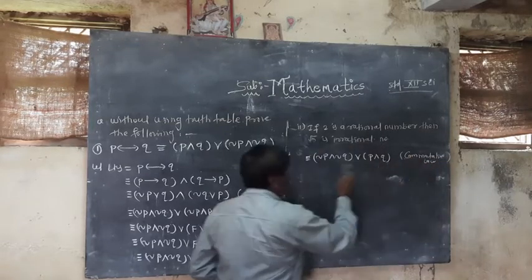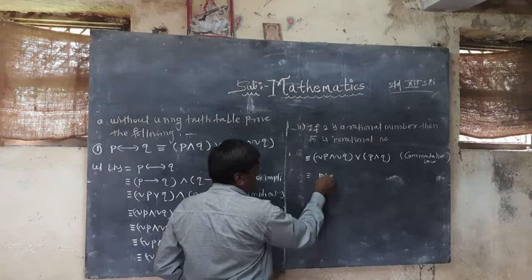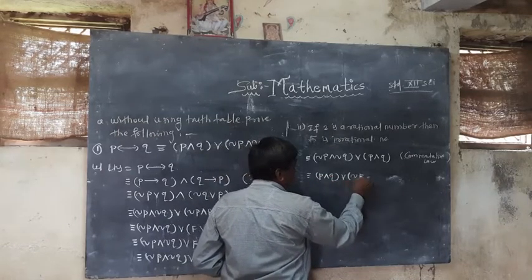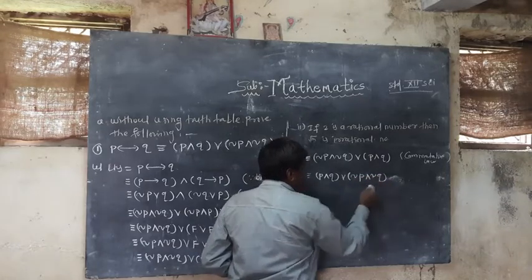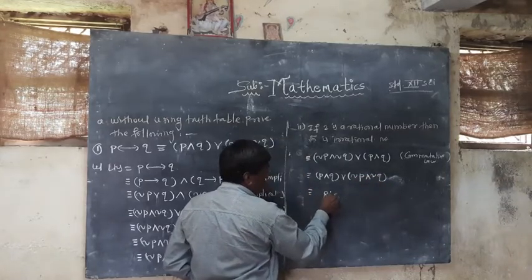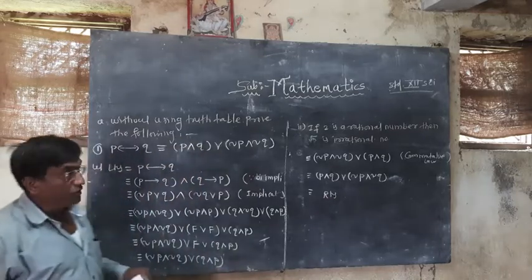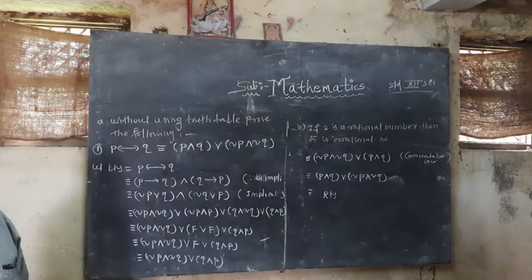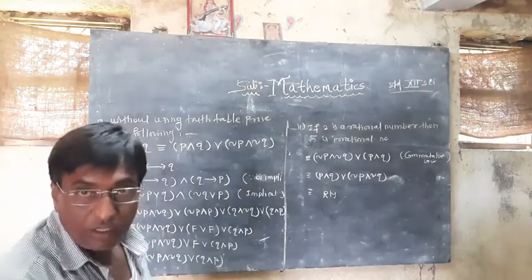Again use this commutative law: I will interchange the P conjunction Q disjunction with negation P conjunction negation Q. And so this is your required RHS, and hence LHS is equal to RHS. That's how we prove this statement without a truth table.